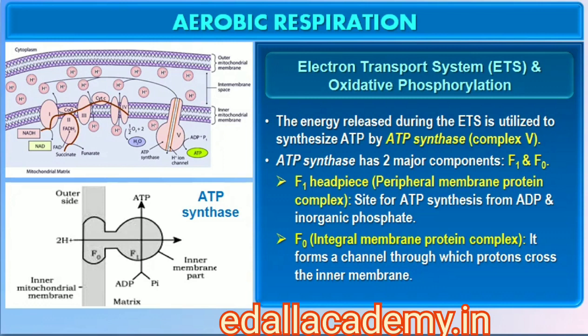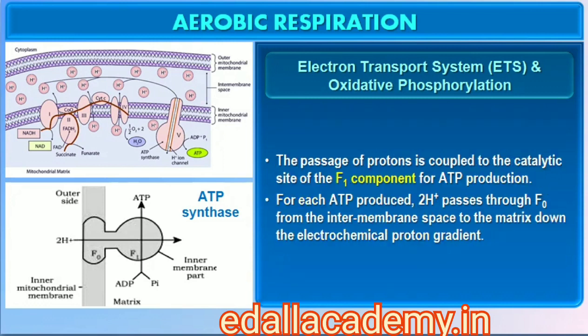The passage of protons through the channel is coupled to the catalytic site of the F1 component for the production of ATP. For each ATP produced, 2H+ passes through F0 from the intermembrane space to the matrix down the electrochemical proton gradient.